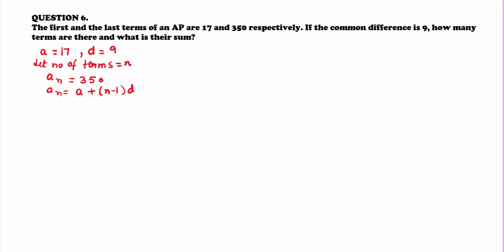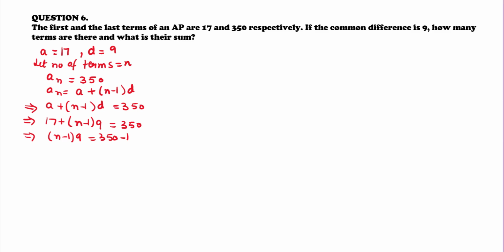That is equal to a plus n minus 1 into d. That implies a plus n minus 1 into d is equal to 350. So that implies 17 plus n minus 1 into 9 is equal to 350. That implies n minus 1 into 9 is equal to 350 minus 17, that is 333. That implies n minus 1 is equal to 333 upon 9, that is equal to 37. So that implies n minus 1 is equal to 37.